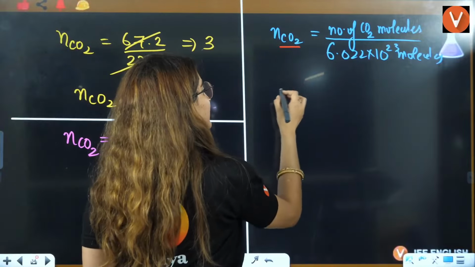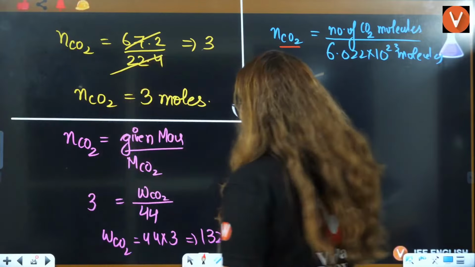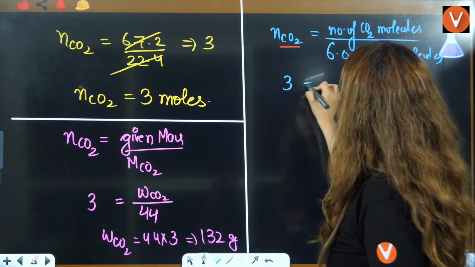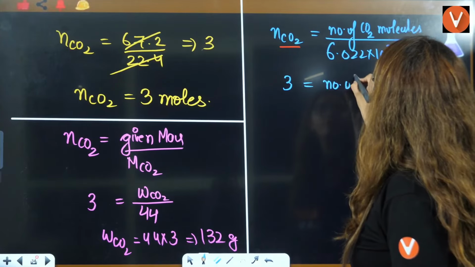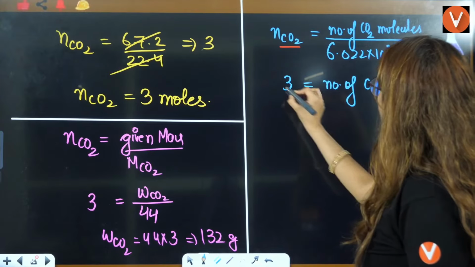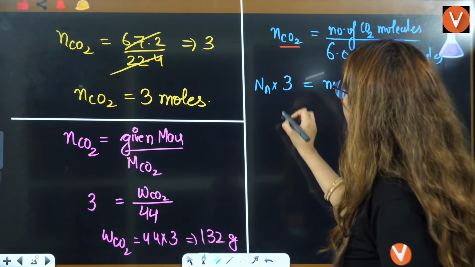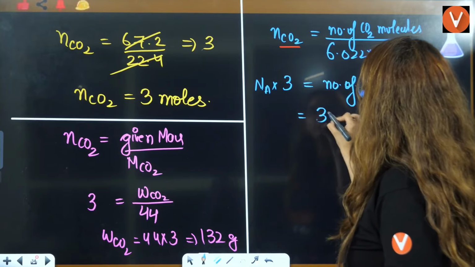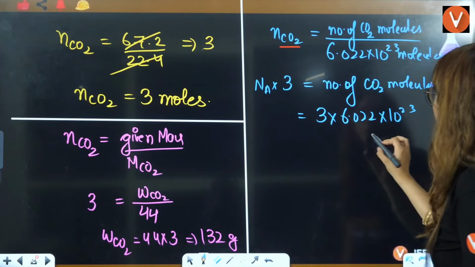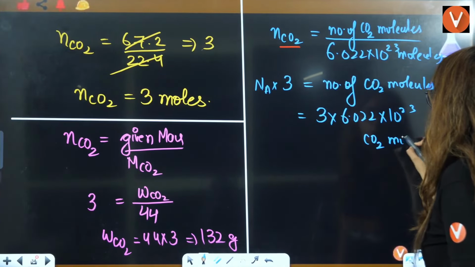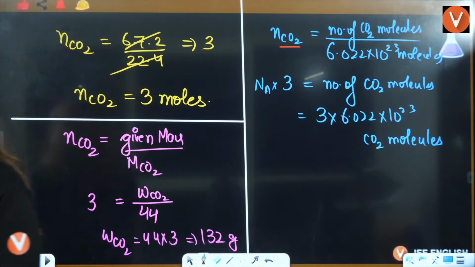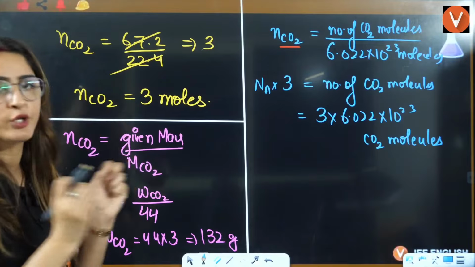Now, once you are clear on that, the number of molecules N of CO2 is nothing but, it is given to be 3 moles. So the number of CO2 molecules is going to be 3 into Avogadro's number. That is, it is nothing but 3 into 6.022 into 10 raised to 23 CO2 molecules.